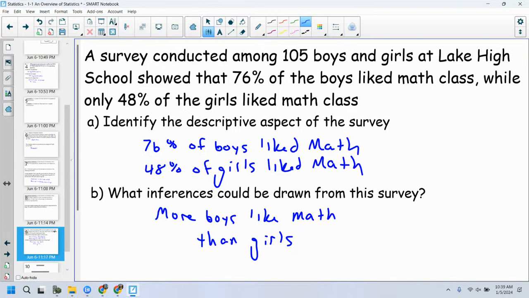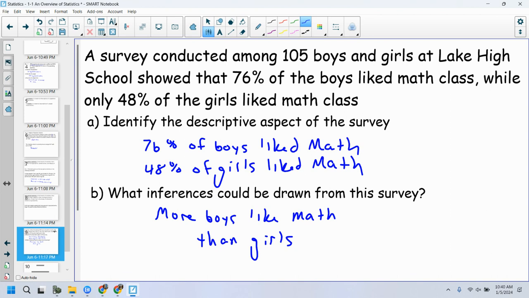Maybe I only asked boys from honors classes, and I only asked girls from classes that didn't really do good math. In that case, I'm getting girls that don't like math and boys that do like math. If I had surveyed girls from honors classes, that percentage is probably a little bit higher, because they're better at math, so they probably like math a little bit more. So I'm not told anything about my survey. We don't know what's going on behind the scenes.